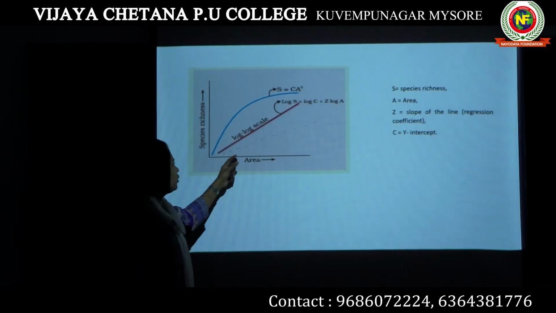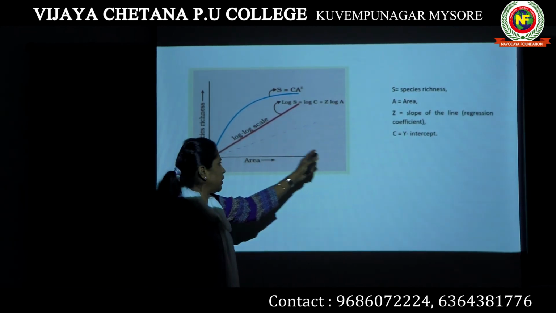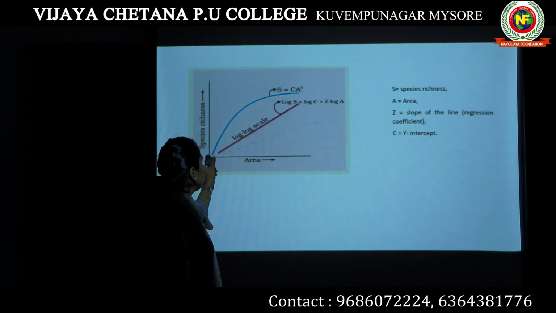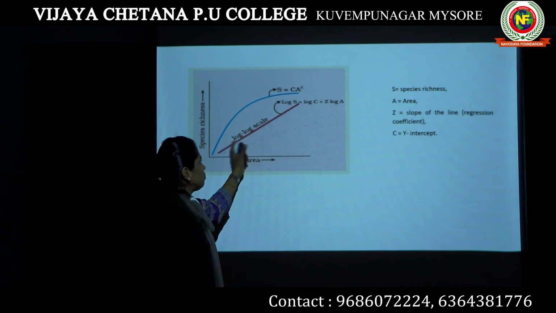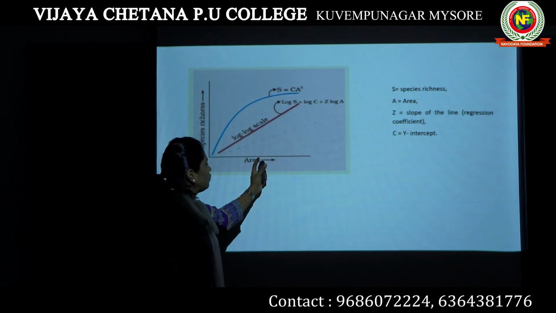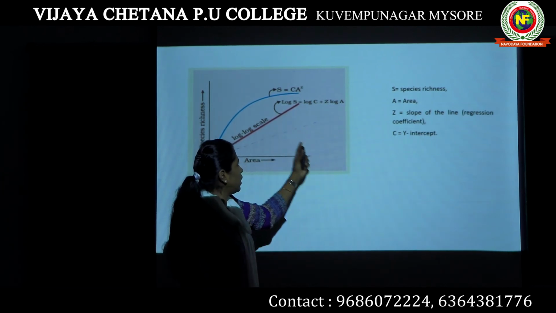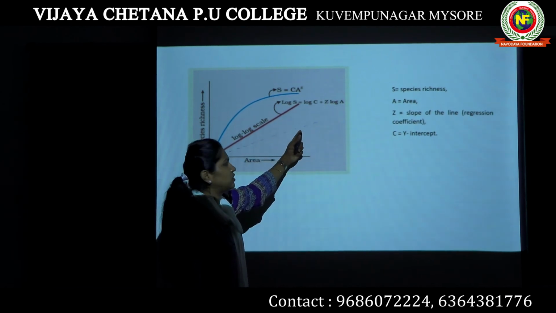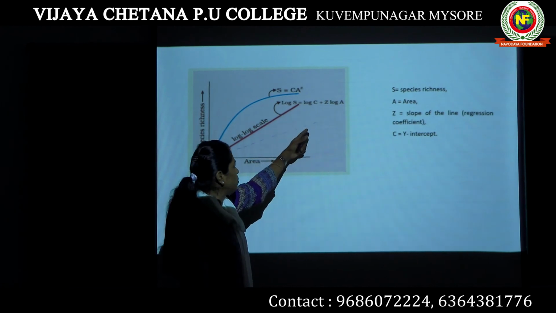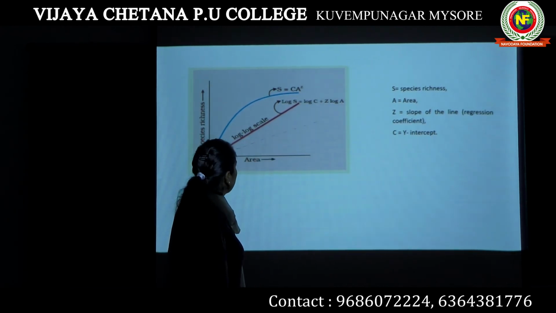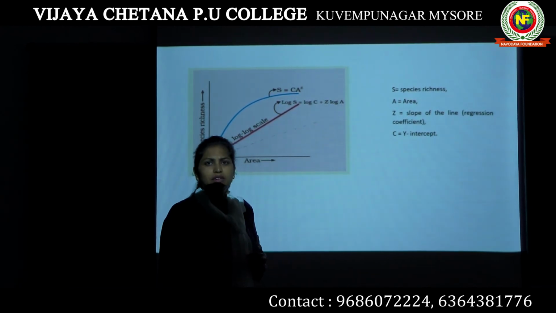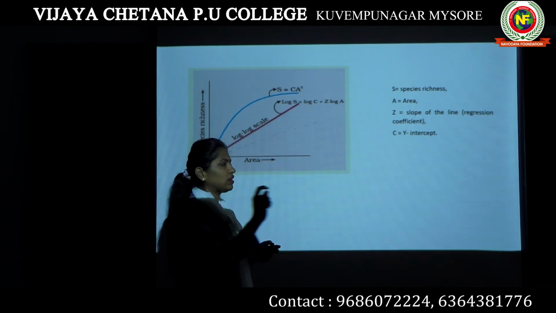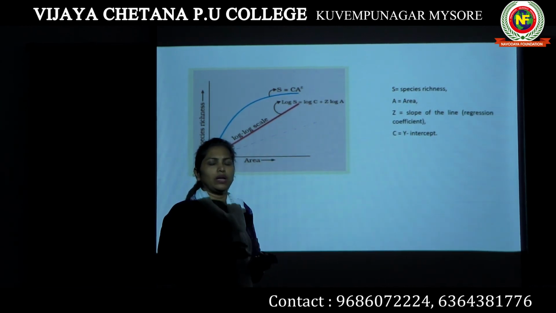If we are taking a smaller area, then we can represent the species area relationship in this way. However, if you go to a larger area, then this line is going to be much steeper, because again there will be very little new species diversity if you go to more and more area.